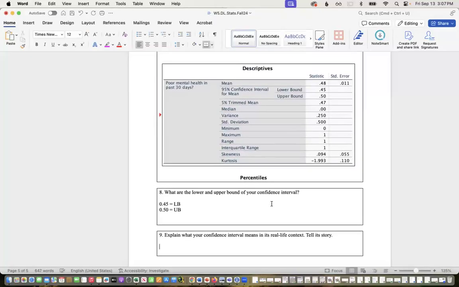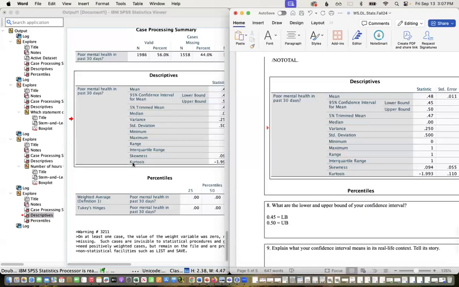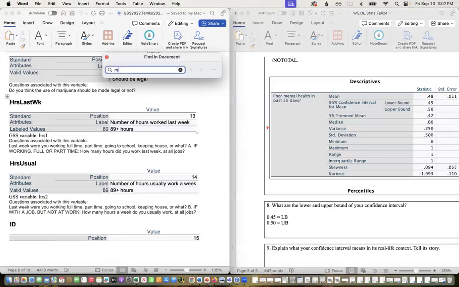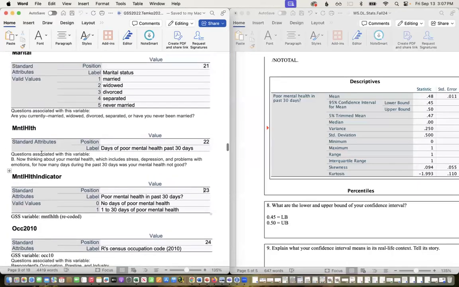Because this is 0 and 1, yes, this is a mean. However, we interpret means of indicator variables as proportions of how many respondents answered with a 1. So this 0.48 means that 48% of respondents answered a 1 for this. Let's look at what the coding is for this. The original question was, now I'm thinking about your mental health, which includes stress, depression, and problems with emotions.